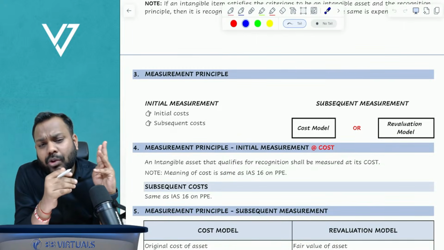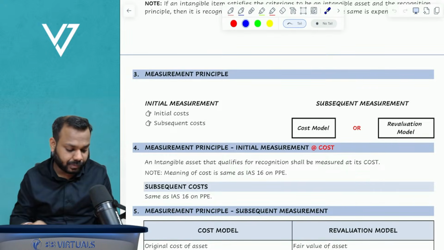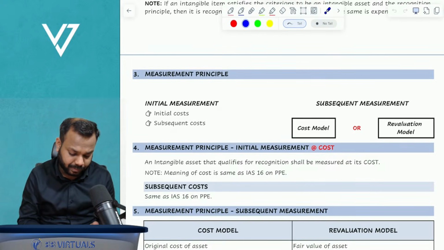Sir, how will borrowing cost be capitalized in this case here? Let's suppose, just give me a minute, please.